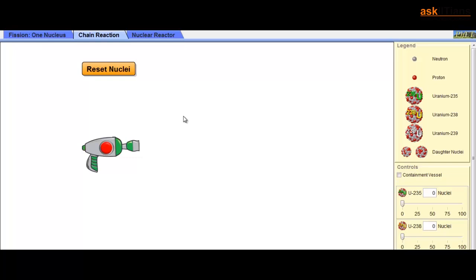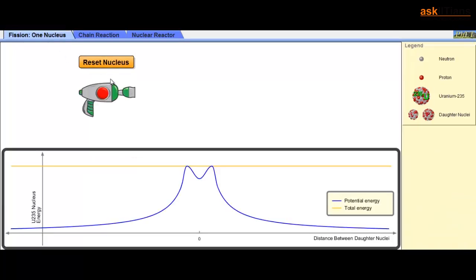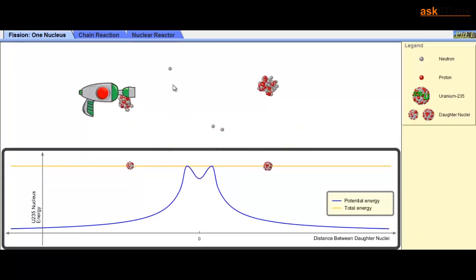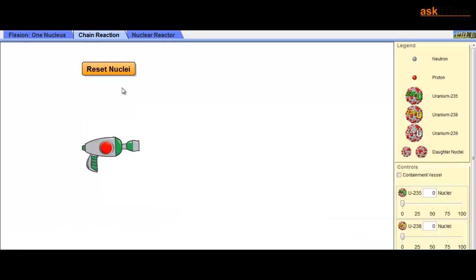If you have a look here, I gave in one neutron and I have 3 more neutrons, so these 3 neutrons can be used to split further uranium 235, and subsequently I will have more neutrons which will split more nuclei. That is, a chain reaction will take place.